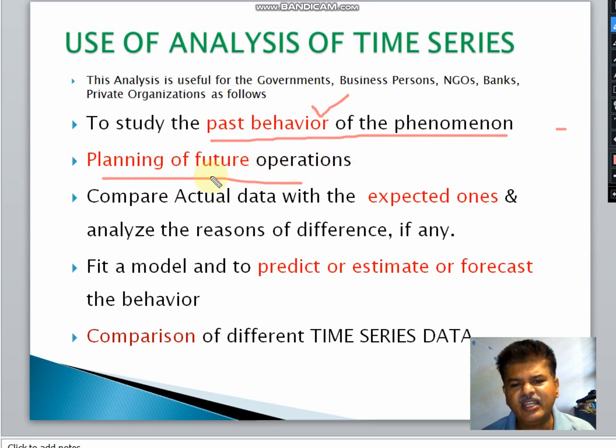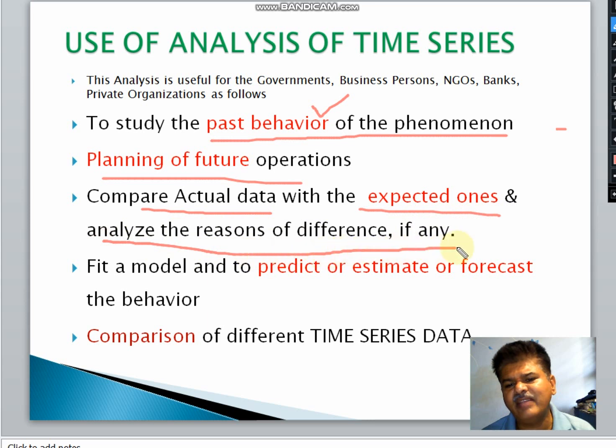The second use is planning for future operations. Once I know my past behavior of the data, I can plan for the future. Suppose I know the actual data and the expected data, then I can analyze why there is a difference between them. Suppose my sales in the month of January is 10 lakh and I am expecting 11 lakh, so why is there a difference of 1 lakh?